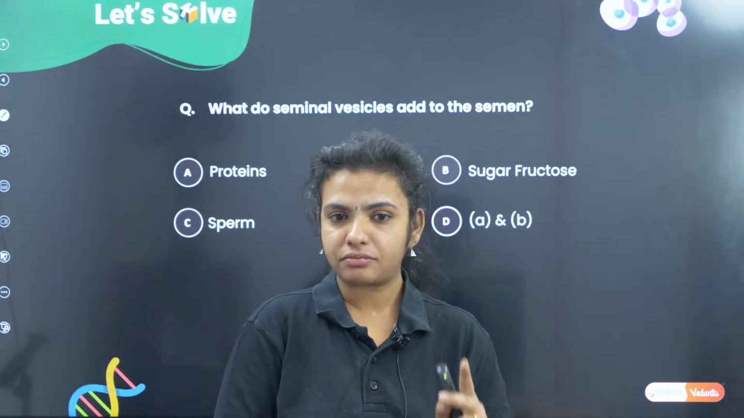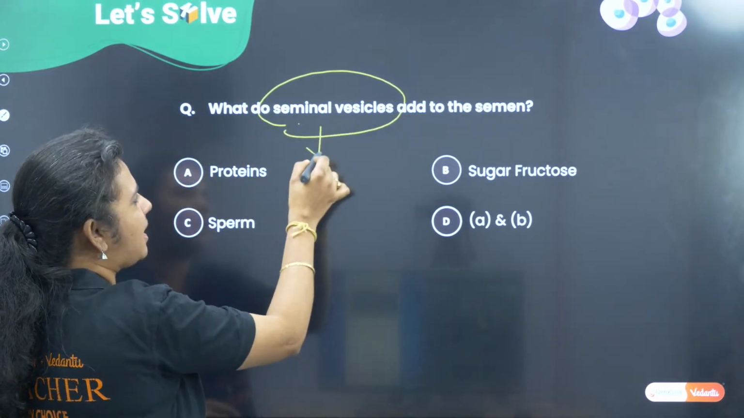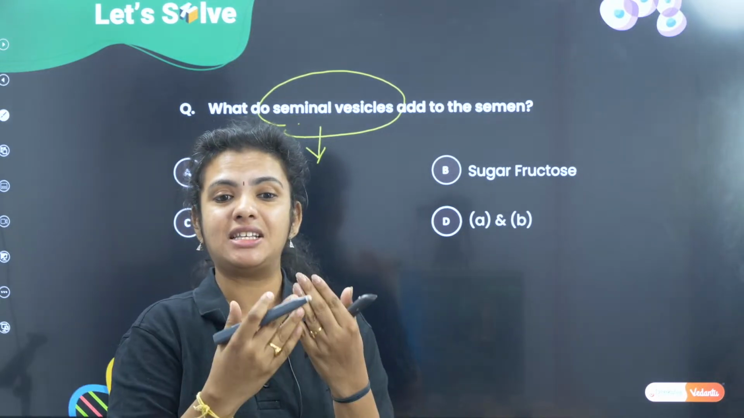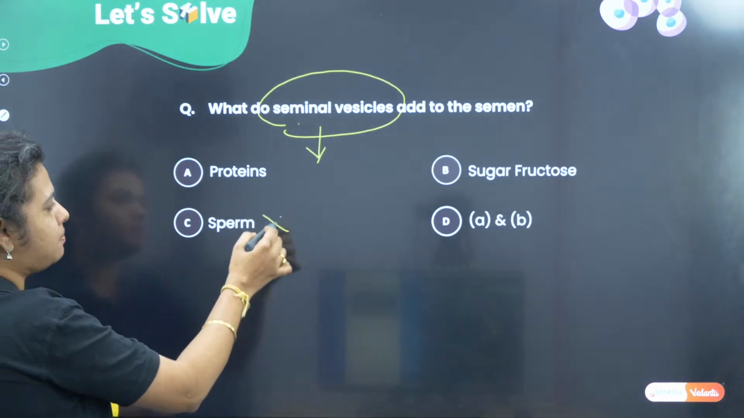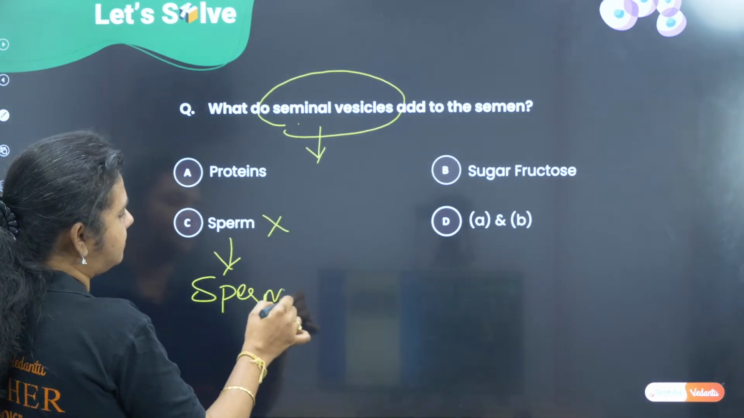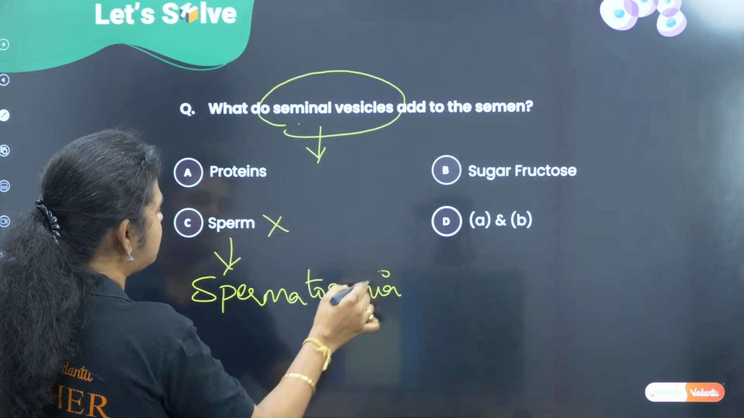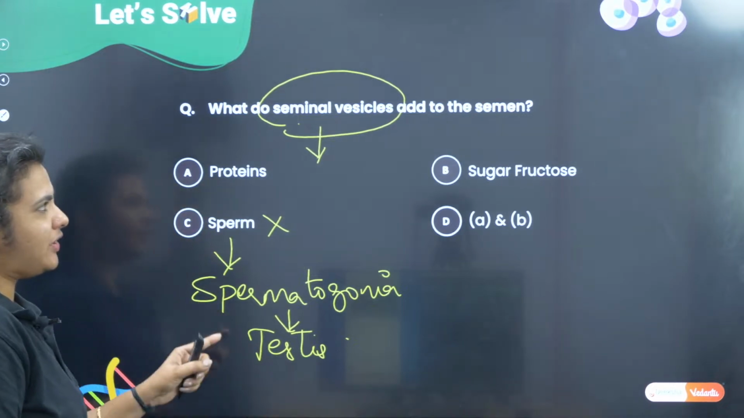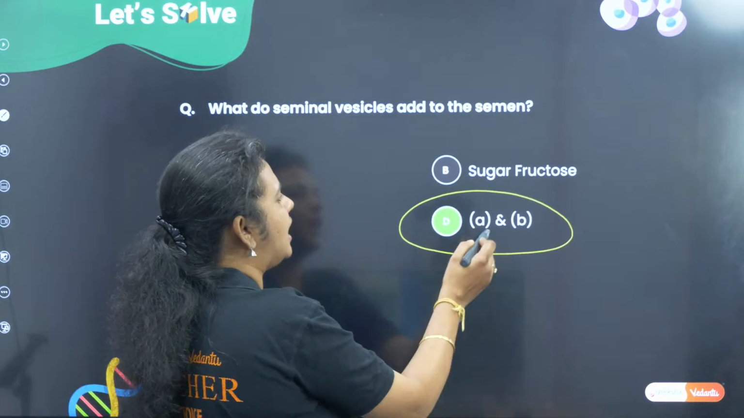So here we have the question which is asked about the accessory gland. The seminal vesicle is not the main gonad, it is an accessory gland. And what is it going to add? Definitely not sperms. Sperms are produced by the gonads, that is the spermatogonia, correct? So spermatogonia is going to give the sperms, and this is a part of the testis. Okay, so definitely sperm cannot be the answer. So it is going to be A and B.